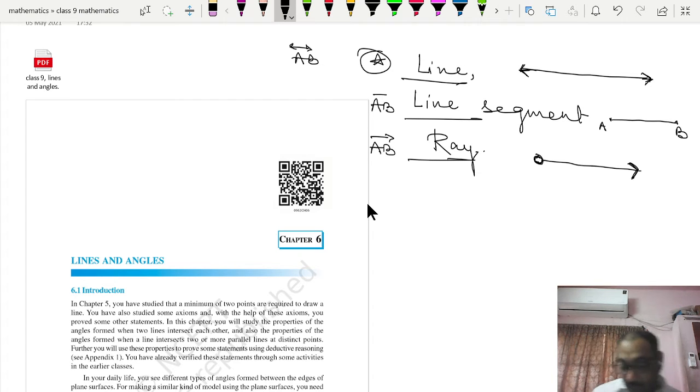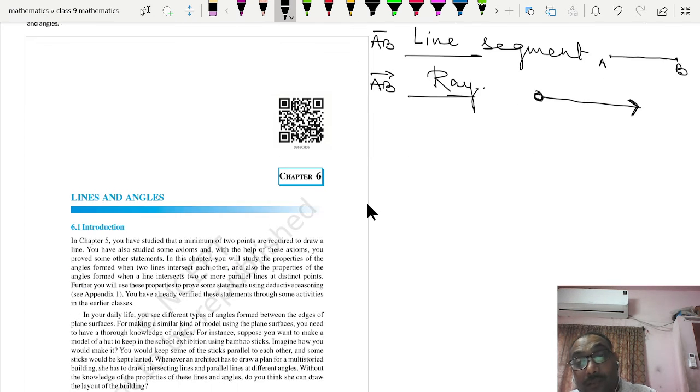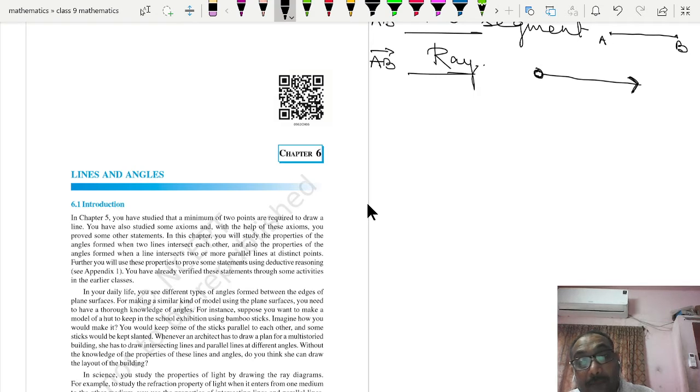Now, when we talk about an angle, the angle is the figure formed by two rays with one common end point.